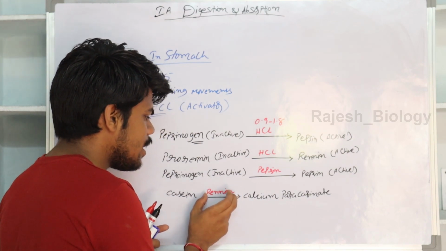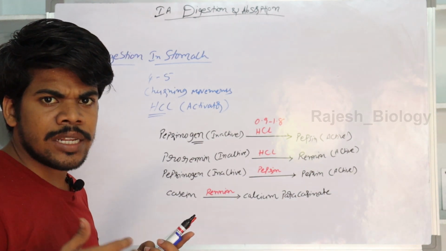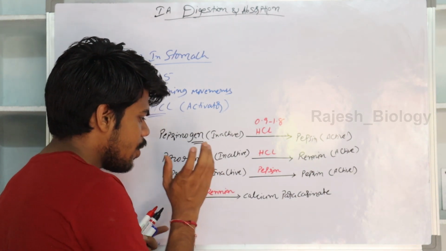This renin is present in the infants only. Adults don't secrete the enzyme renin.